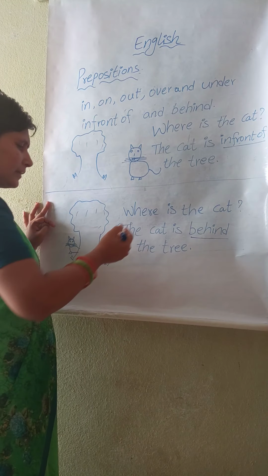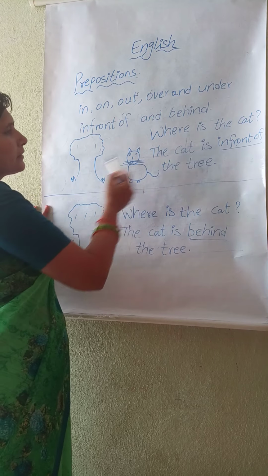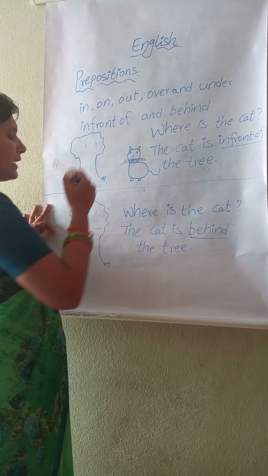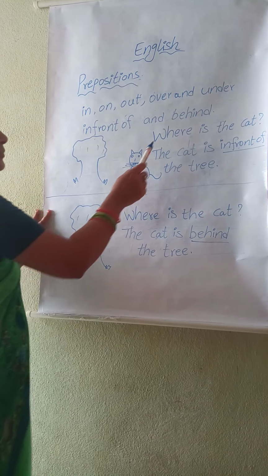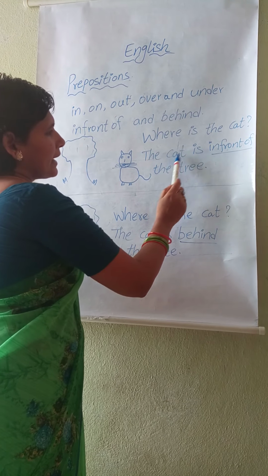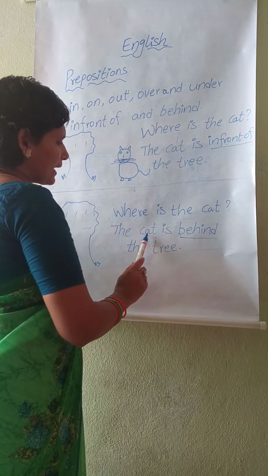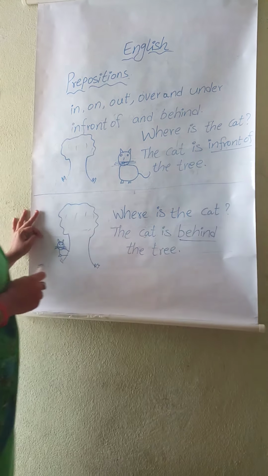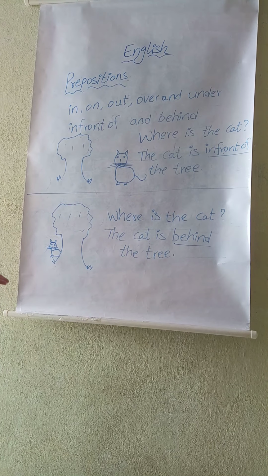Where is the cat? The cat is behind the tree. Where is the cat? The cat is in front of the tree. Where is the cat? The cat is behind the tree. Okay. Do you understand the differences between in front of and behind?